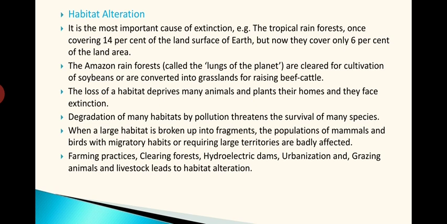Amazon rainforest, called the lungs of the planet, is cleared for cultivation of soybeans or converted into grasslands for raising beef cattle. See, large destructions are taking place in the Amazon rainforest. All these things are because of the greed of human beings only. So just to have the cattle, just for